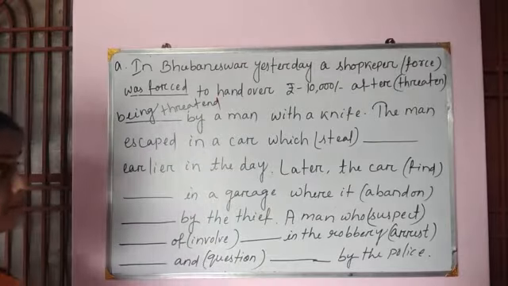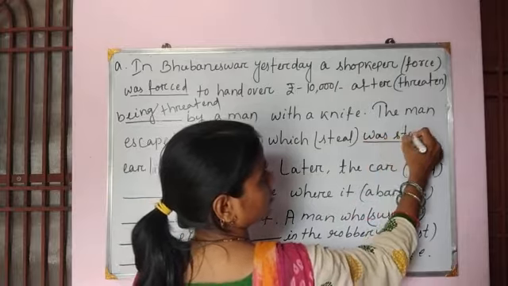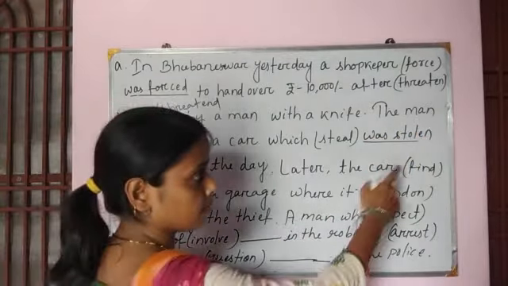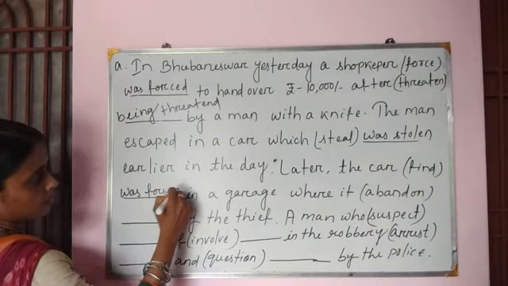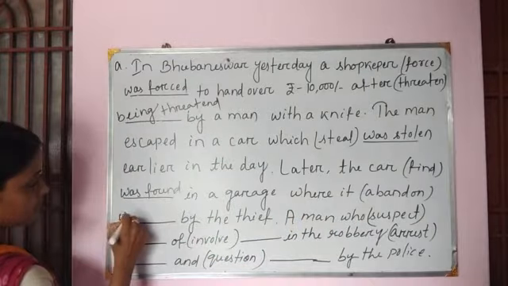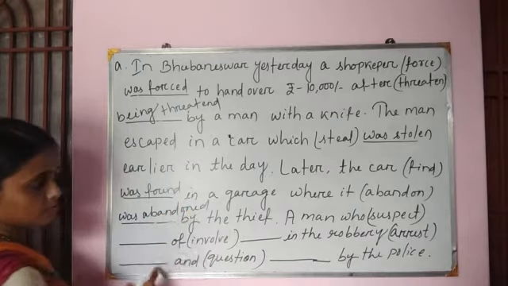The man escaped in the car which was stolen earlier in the day. Later the car was found in a garage where it was abandoned by the thief.